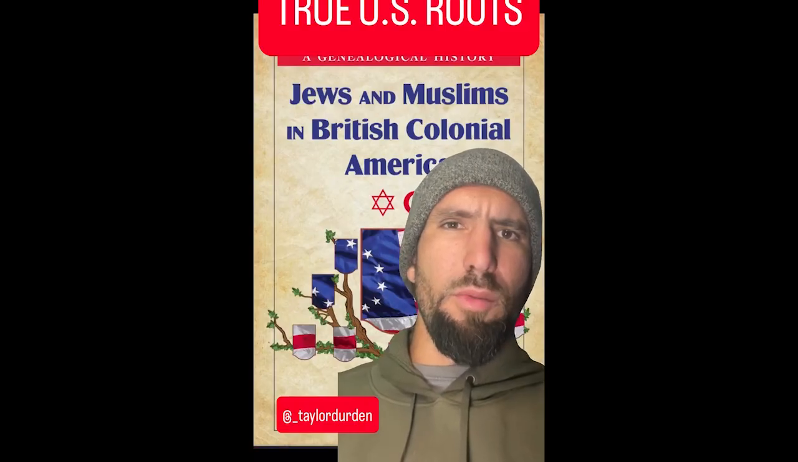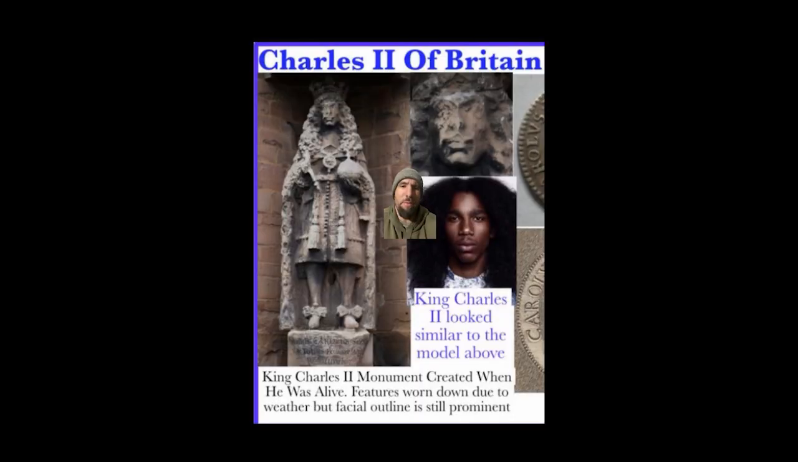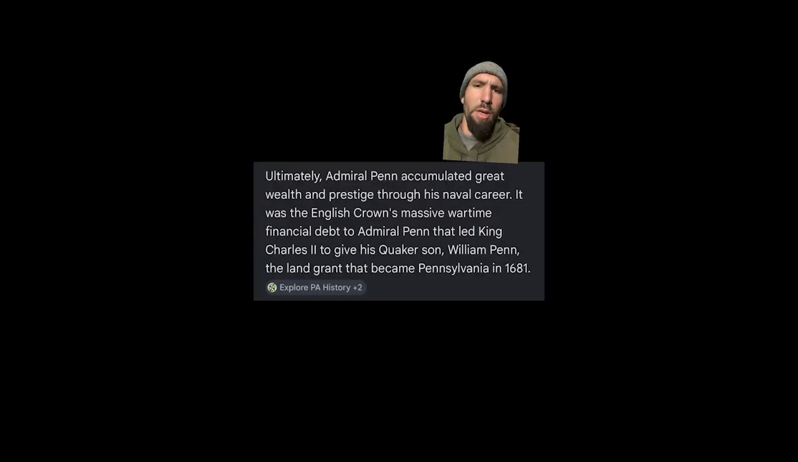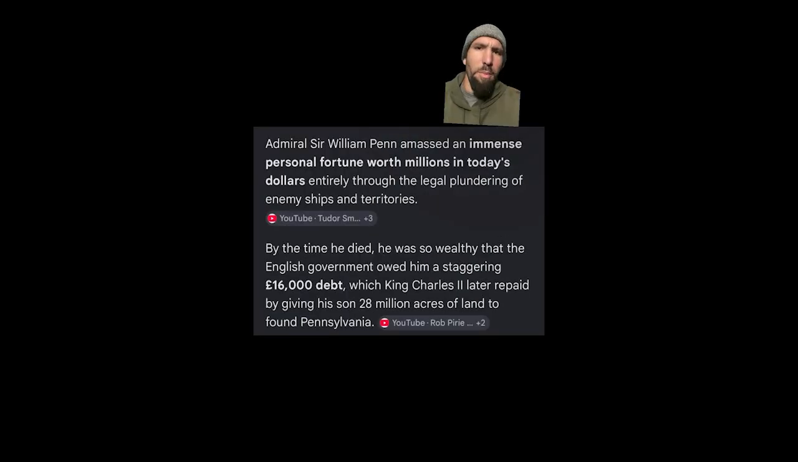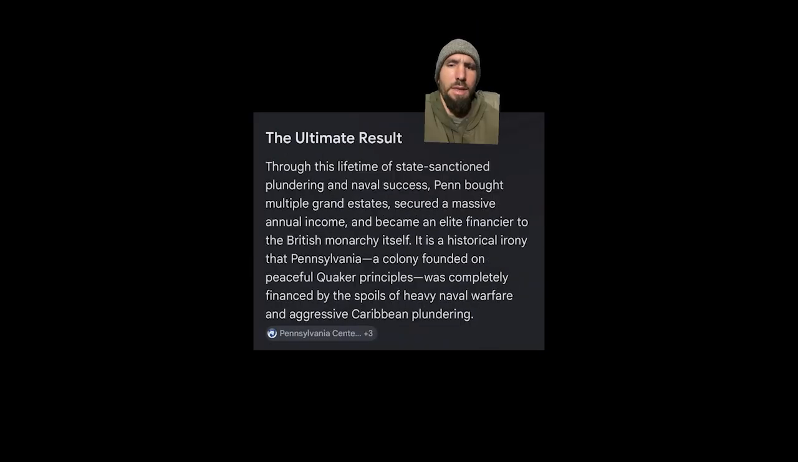Let's look at America's real roots. The Declaration of Independence is signed in Pennsylvania. William Penn received Pennsylvania from King Charles because he owed money to William Penn's father. William Penn's father was a pirate, stealing wealth from other thieves. He stole Jamaica from Spanish thieves and it became a pirate haven. These robberies established Pennsylvania and Jersey, not peaceful Quakers.